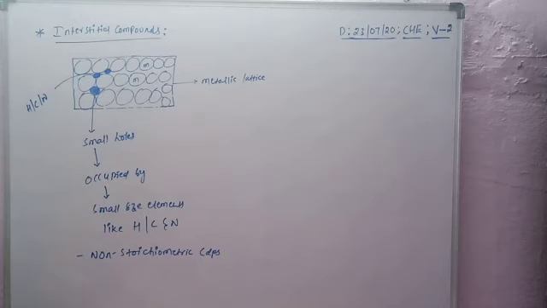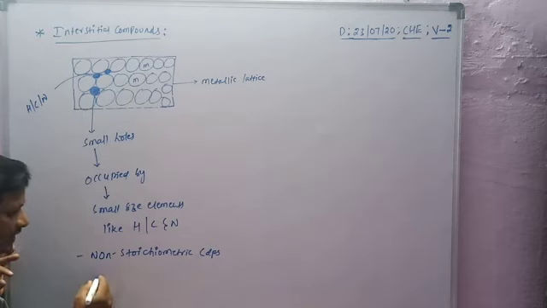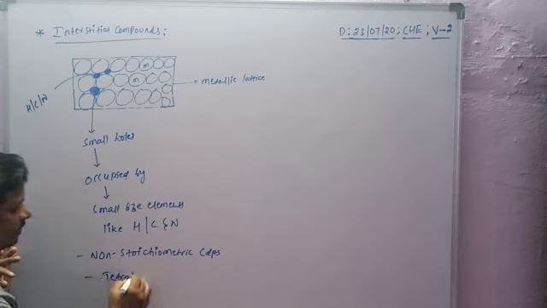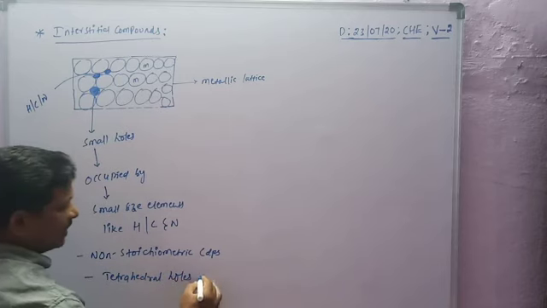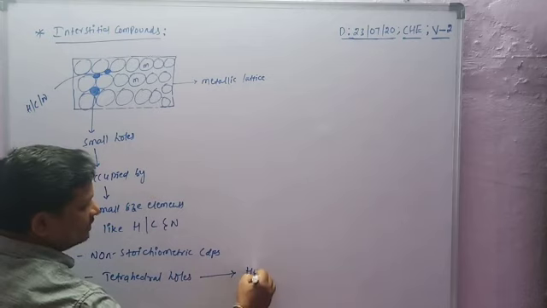Generally, according to solid state, holes are of two types: tetrahedral holes and octahedral holes. Tetrahedral holes are occupied by hydrogen.